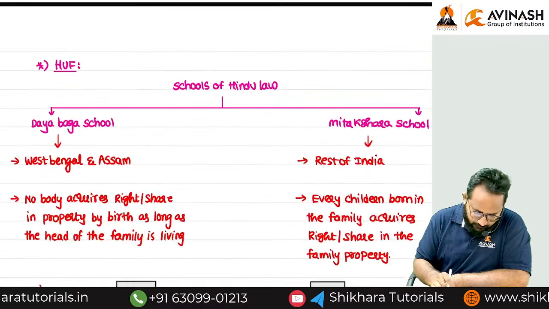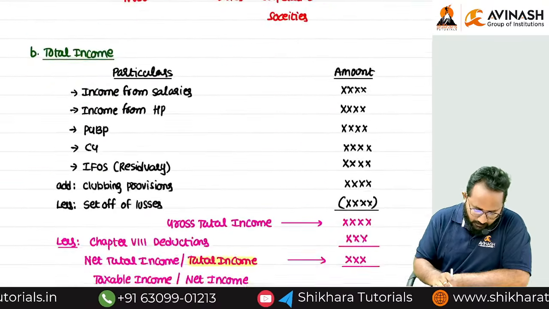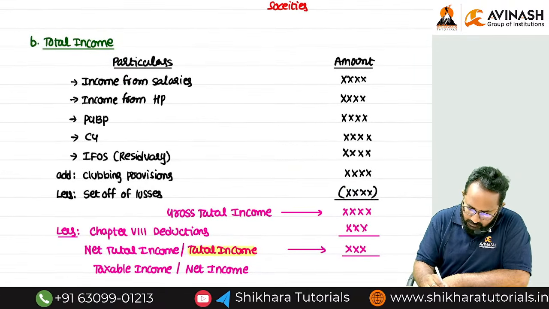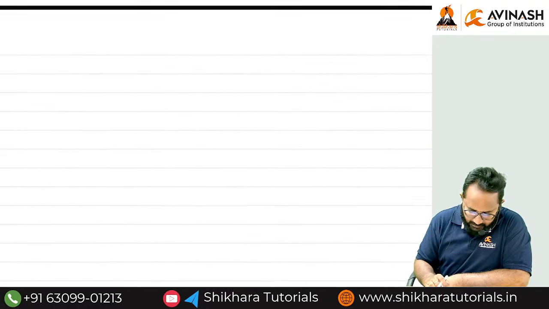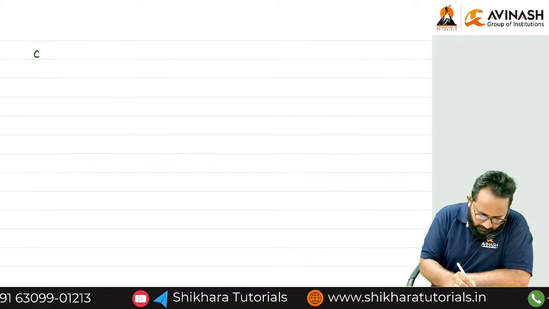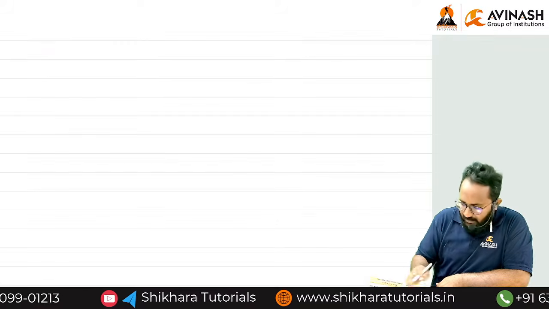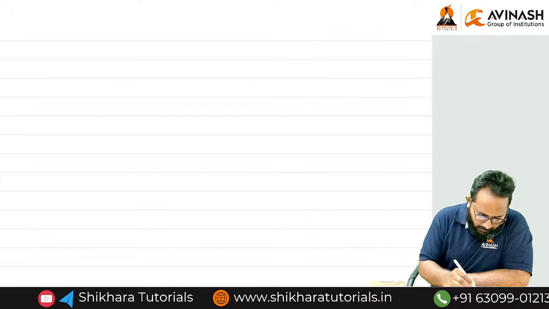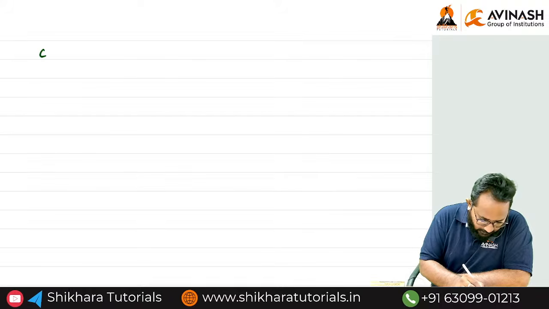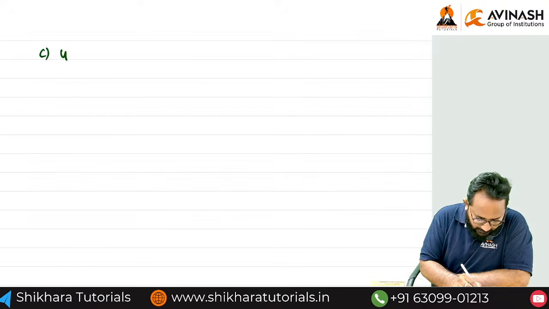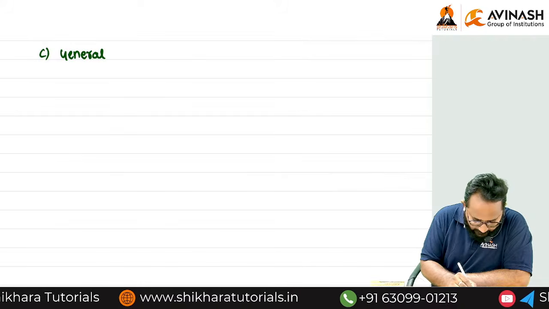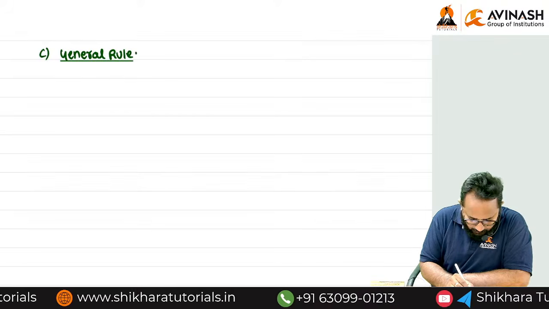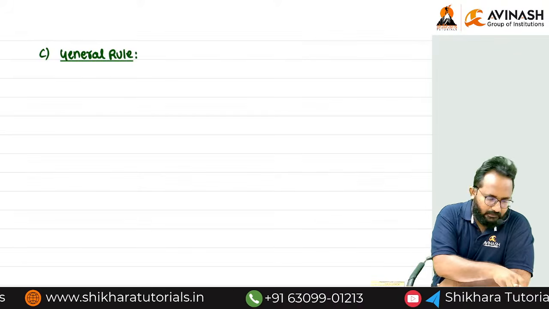Next, what did we discuss? The definition of total income. So next we have to start the third point, C. Please give the heading for this C. Till now also we are discussing the provisions relating to charging section only. Within that, now we have to discuss C. Can you tell me what that is? General rule. It is not given in our books, but we can try to understand what a general rule is.